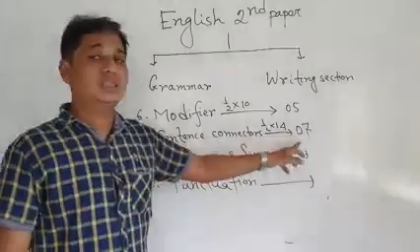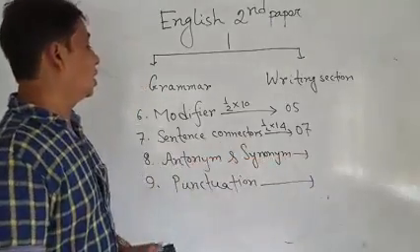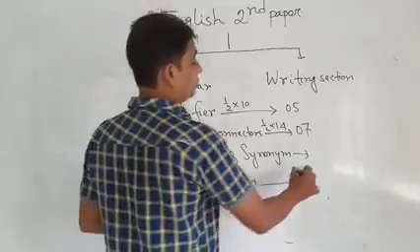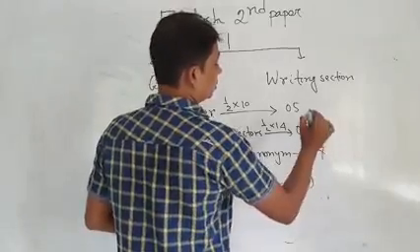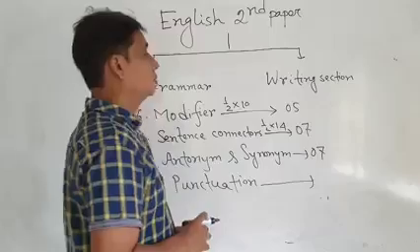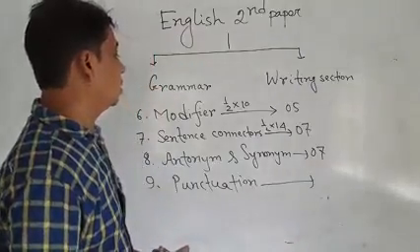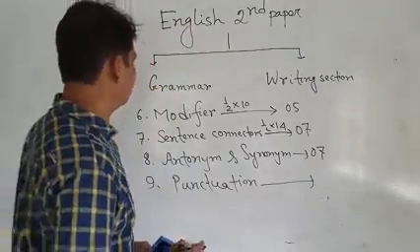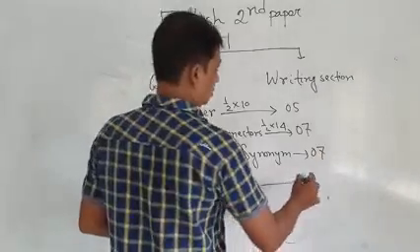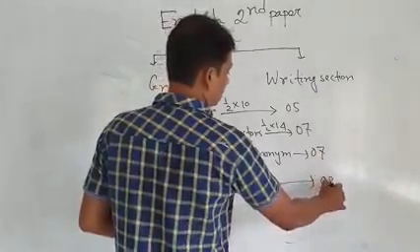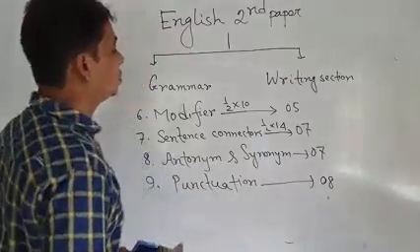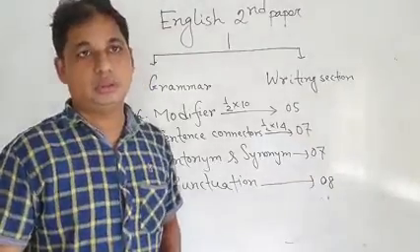Sentence connectors, 7. 39. Antonym and synonym, 7. 46. Punctuation is 8. Total 60 marks.